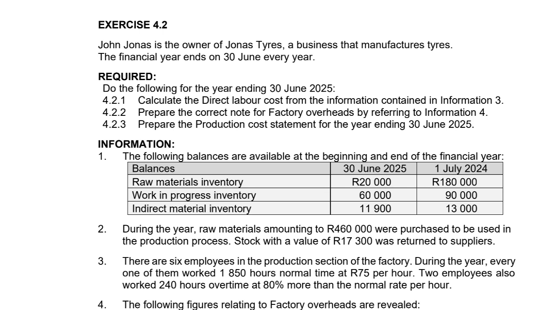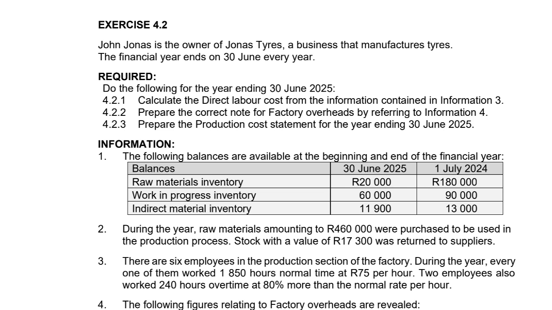Information 1: the following balances are available at the beginning and at the end of the financial year for raw material inventories, work in progress inventory, indirect material inventory. 2: during the year, raw materials amounted to 460,000 rand and was purchased to be used in the production process. Stock with a value of 17,300 was returned to suppliers.